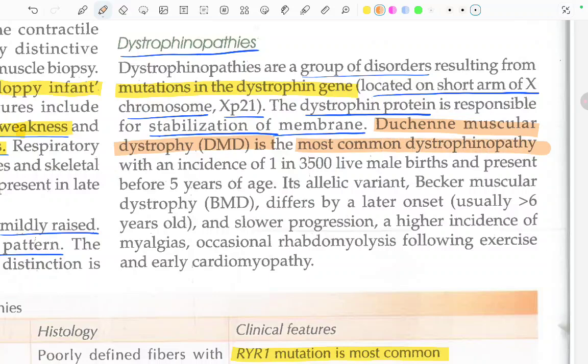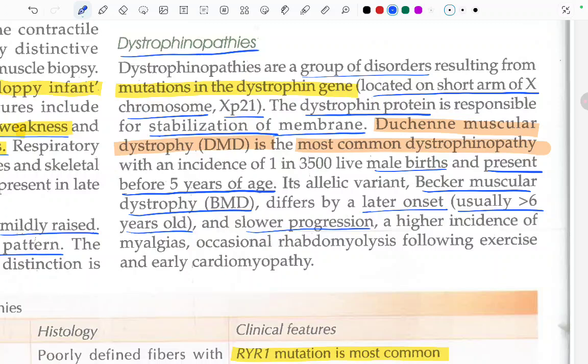Fine. And it is more common in the male, because of this X located on the short arm of the chromosome number X, and the presence before 5 years of age. This DMD presents before 5 years of age. Its allelic variant, Becker's muscular dystrophy (BMD), differs by later onset, usually more than 6 years old, and slower progression, a higher incidence of myalgias, occasional rhabdomyolysis following exercise, and early cardiomyopathy. So this is all about Becker's muscular dystrophy, which is an allelic variant of Duchenne muscular dystrophy.